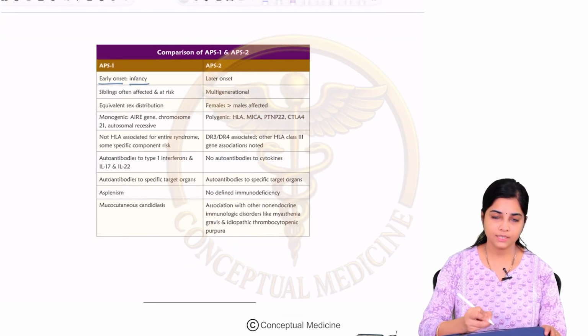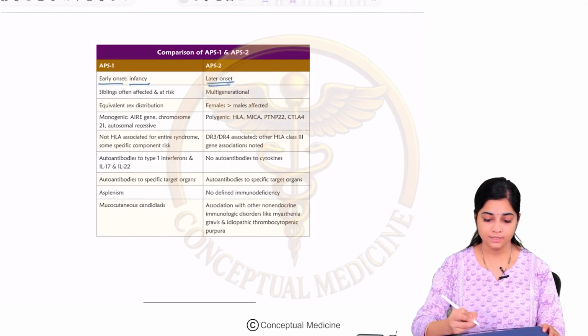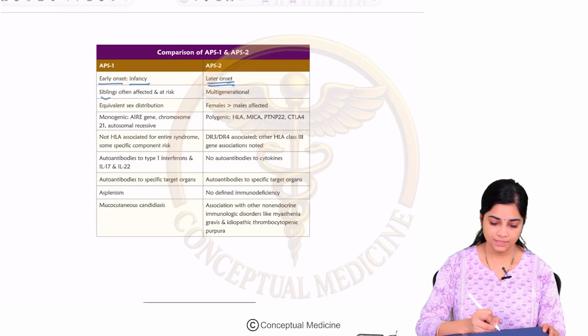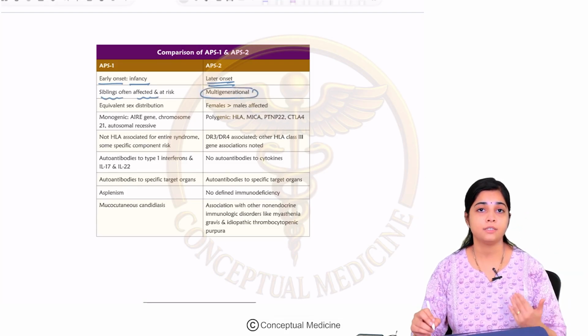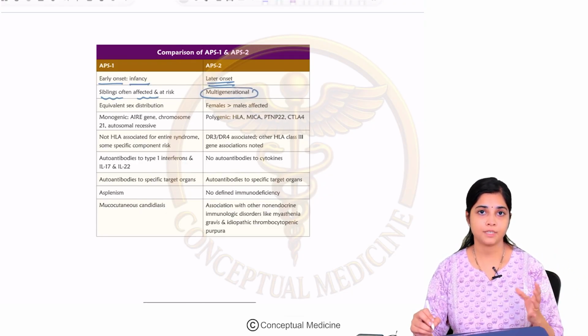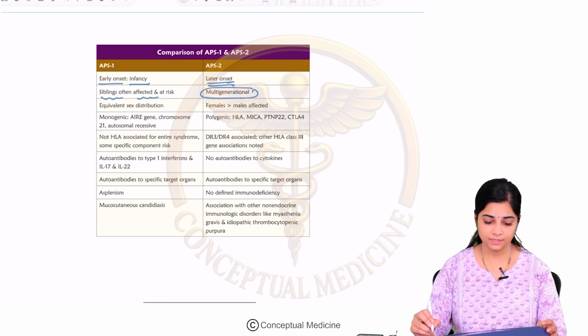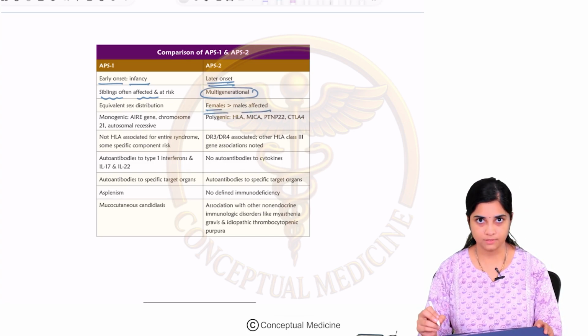APS1 has an early onset. APS1 can be seen as early as in infancy, whereas APS2 has a later onset. Siblings are often affected in APS1. APS2 has a multi-generational history, multiple parents, grandparents, many of them can have symptoms of APS. APS2 is more common in females than in males.